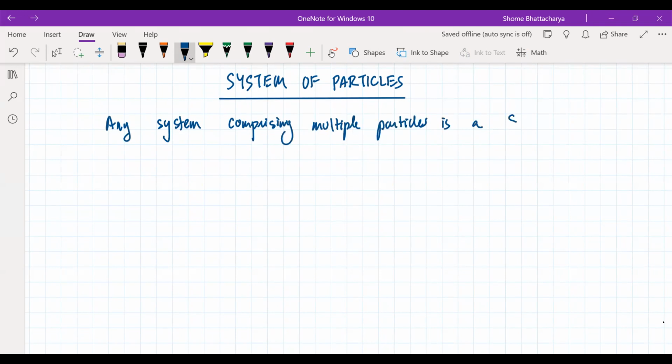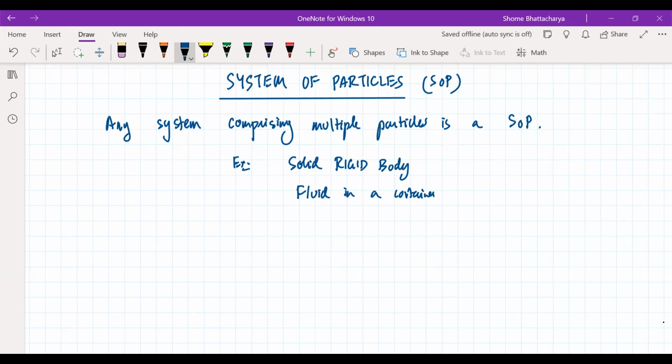Is a system of particles. Okay, so the short form for it will be SOP from now. Okay. So it could be like a solid rigid body. Okay, it could be a fluid in a container. It could be gas in a container.